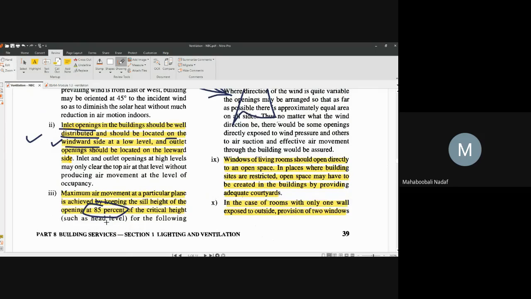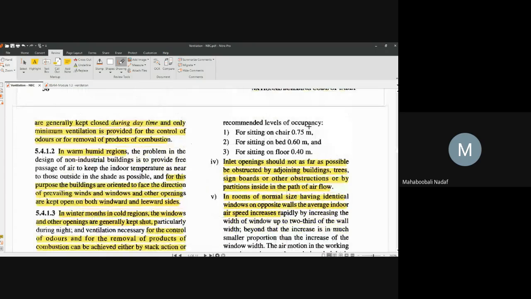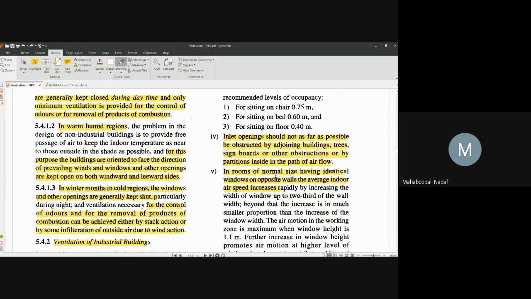To get the cool, fresh air, the sill height of the window is very, very important. These are some of the standards. For sitting on a bed or on the floor, the standard window sill height is 0.4 to 0.7. That is, the window bottom should be 0.4 to 0.7 from the floor level. Another thing: windows and openings should not be obstructed by other buildings, trees, or signboards.